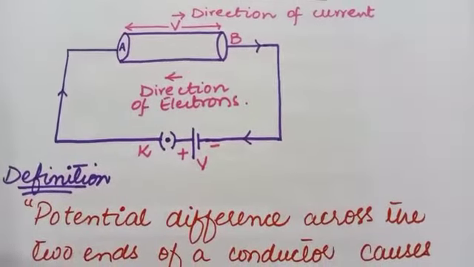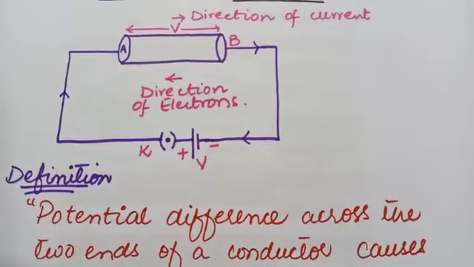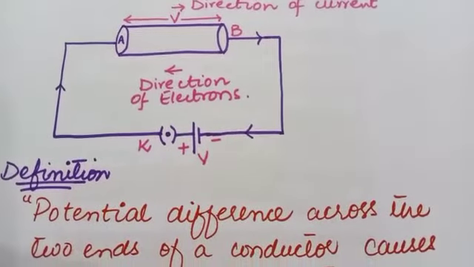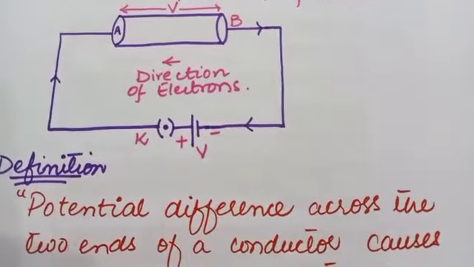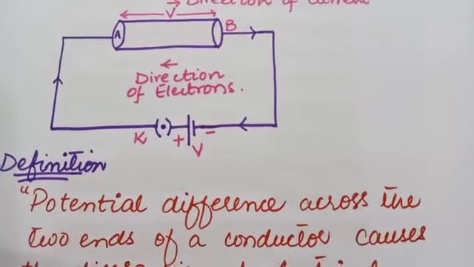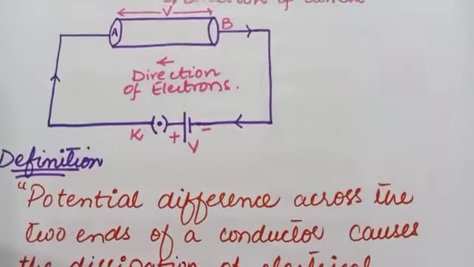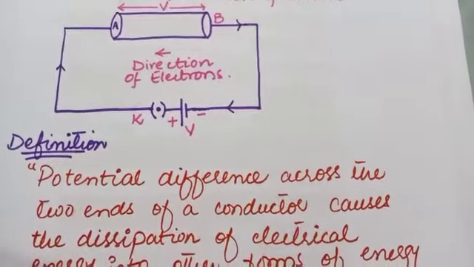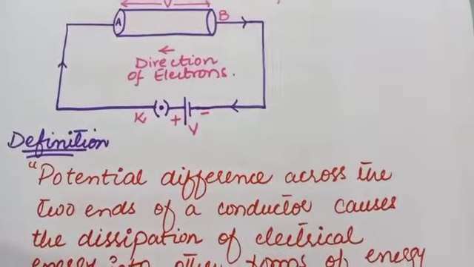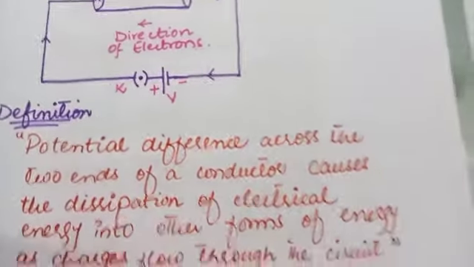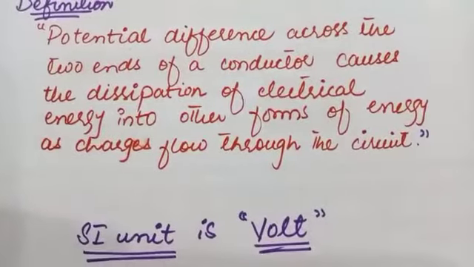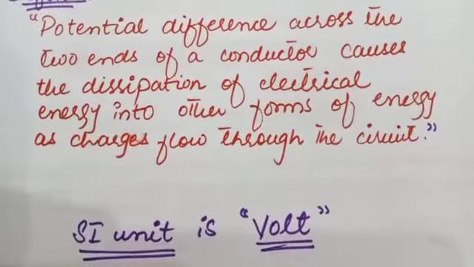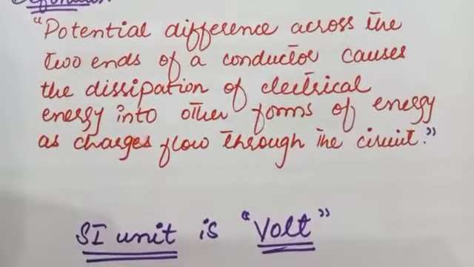When current flows through the conductor, it experiences a resistance in the conductor by collision with atoms of the conductor. The energy supplied by the battery is utilized in overcoming this resistance and is dissipated as heat and other forms of energy. Basically, what is resistance? Resistance is the property of a substance which offers opposition to the flow of charges. The dissipation of this energy is accounted for by the potential difference across the two ends of the conductor.